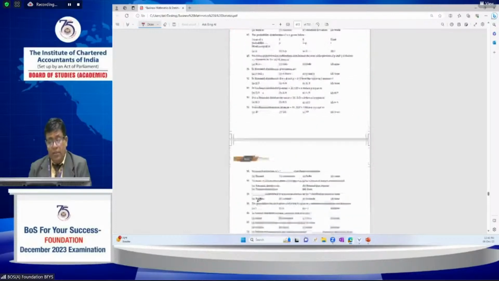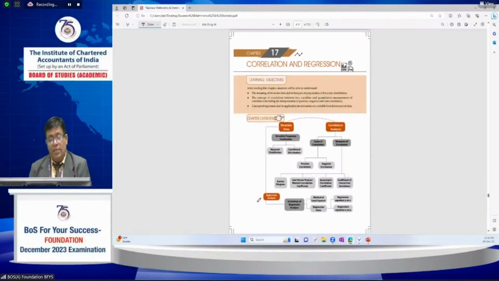Now coming to the next important topic, correlation and regression, which students easily understand. Correlation: what are the types of correlation, positive, negative, and zero correlation, and marginal distribution, conditional distribution, and scatter diagram, which is the simplest, easiest way of understanding. For calculating the correlation, Pearson product moment correlation, Spearman's rank correlation coefficient, and the coefficient of concurrent deviation methods are also important. And the types of correlations already discussed, positive, negative, and no correlation, will also be asked.